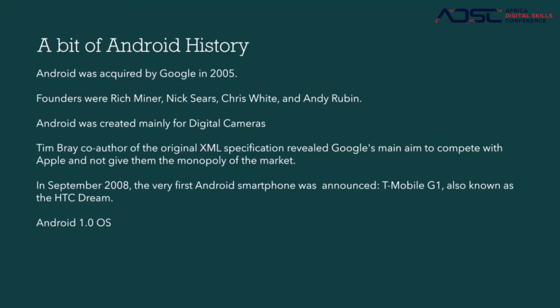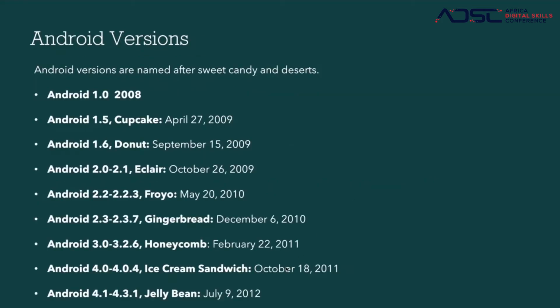Apple was going to have total control over everything, and they didn't want that. So this was mainly a catch and chase for Android, and I think that is something interesting. Maybe you would also like to know.